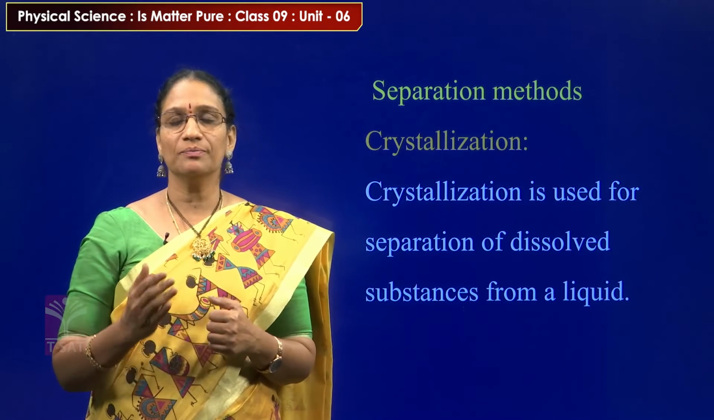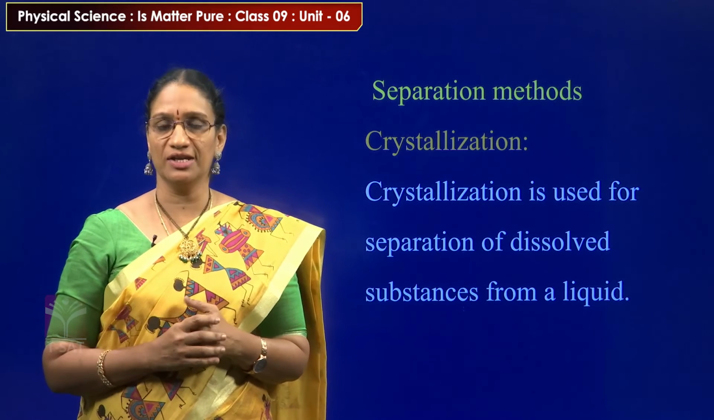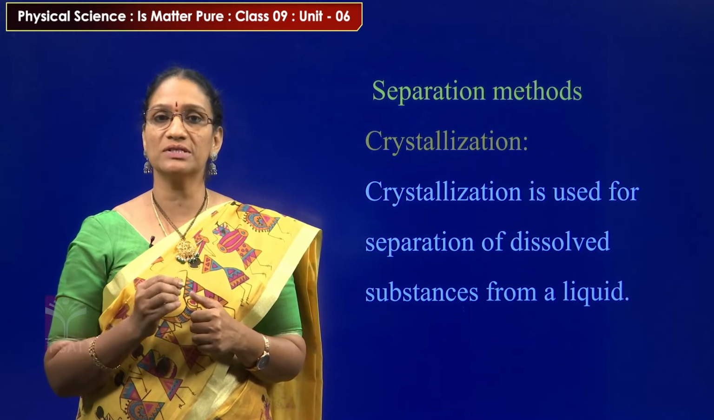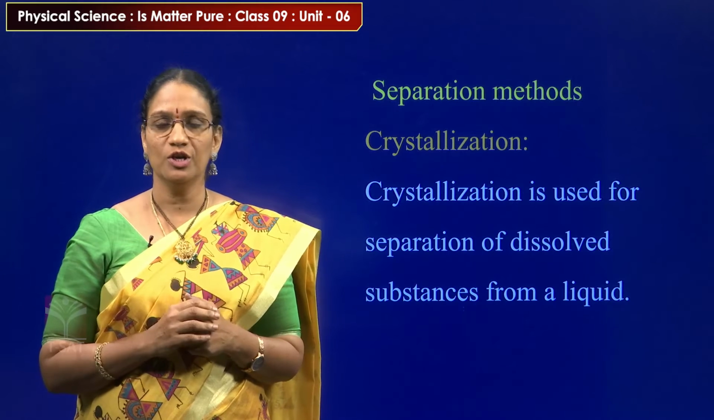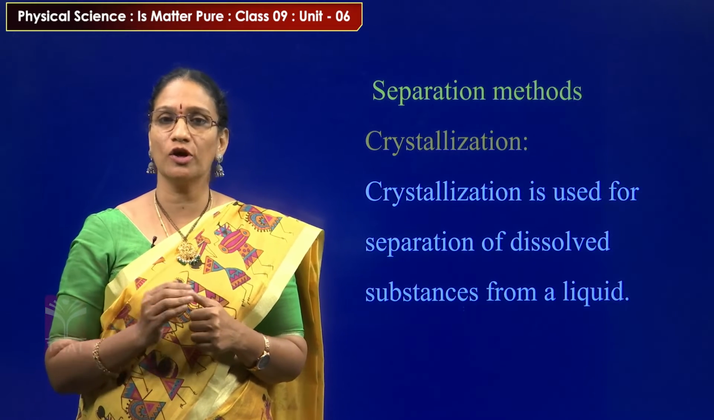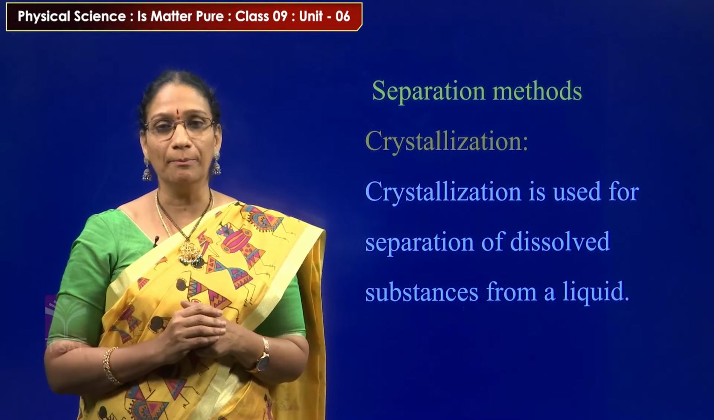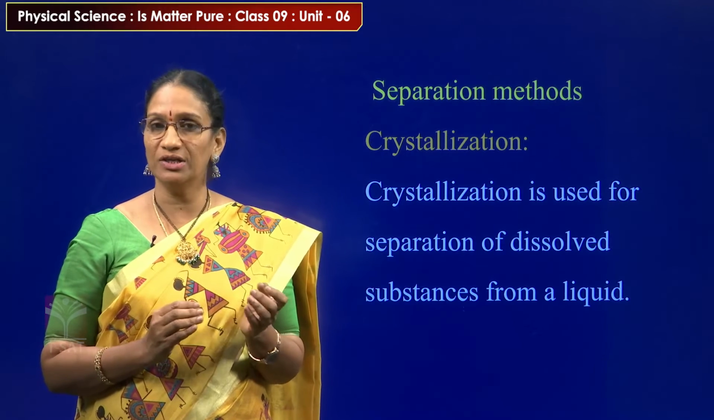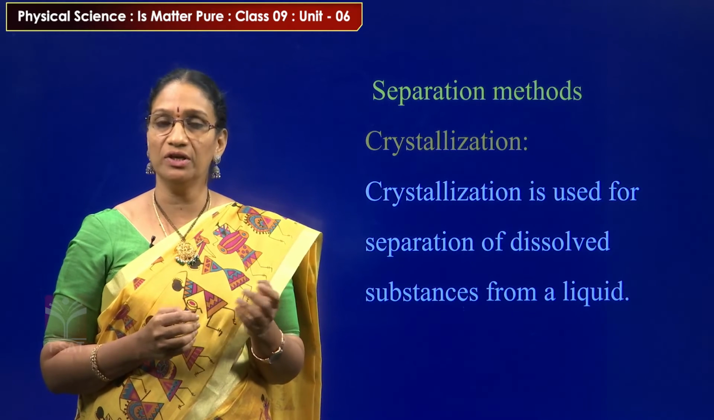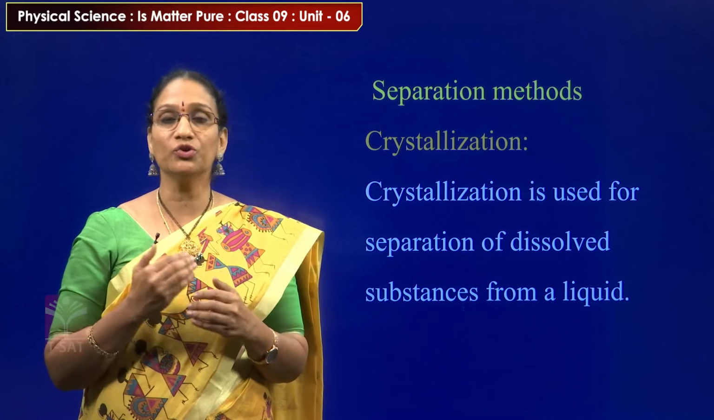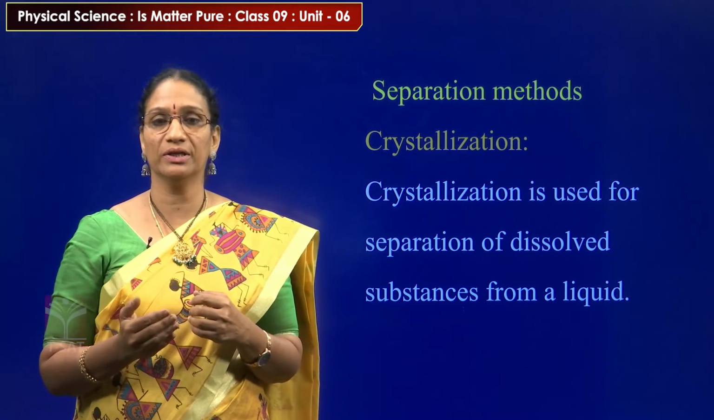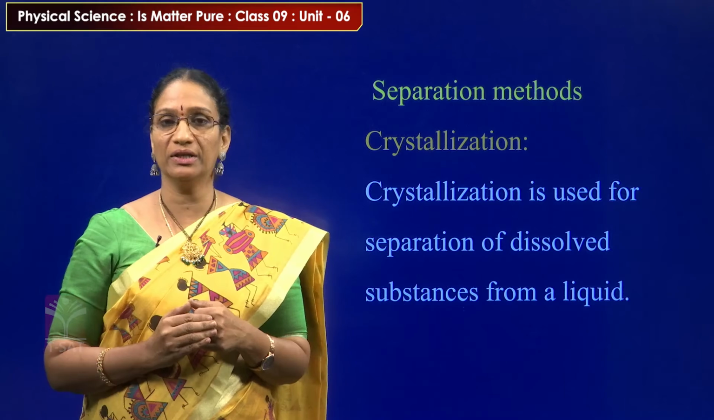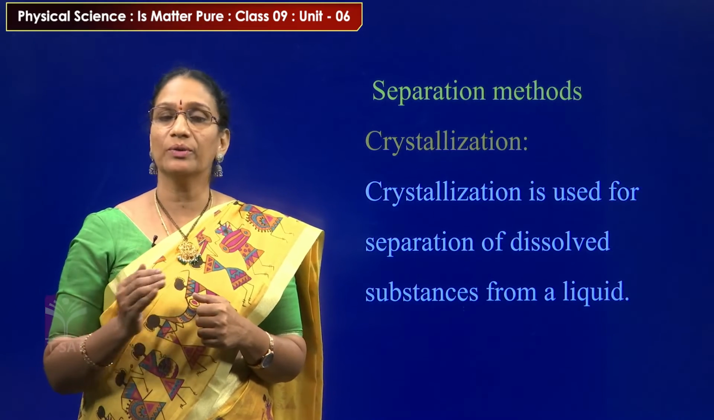So the separation method is crystallization. Crystallization is used for separation of dissolved substances from a liquid. A solid substance which can be dissolved completely in a liquid cannot be separated by the methods of sedimentation, decantation, sieving or filtration. So we need some more separation methods, and with the help of the crystallization method, we can separate the dissolved substances from a liquid.